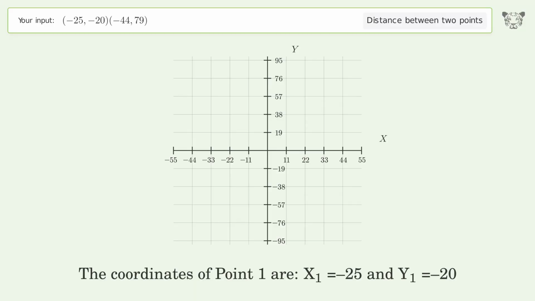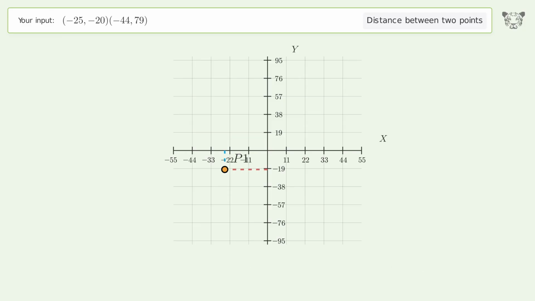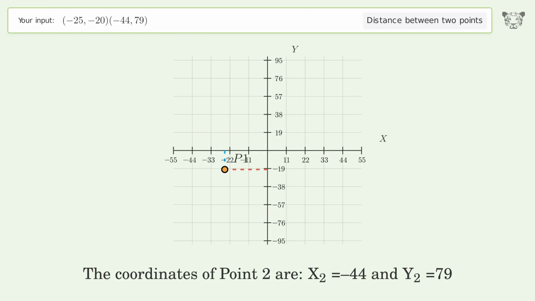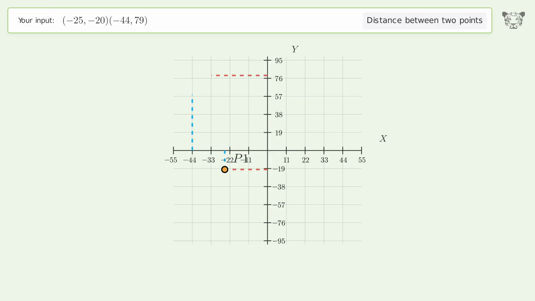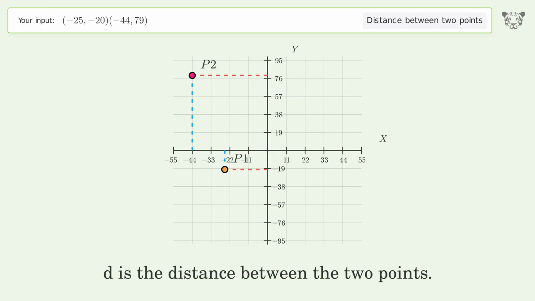The coordinates of point 1 are x1 equals -25 and y1 equals -20. The coordinates of point 2 are x2 equals -44 and y2 equals 79. D is the distance between the 2 points.